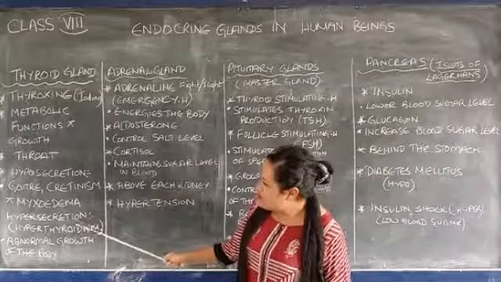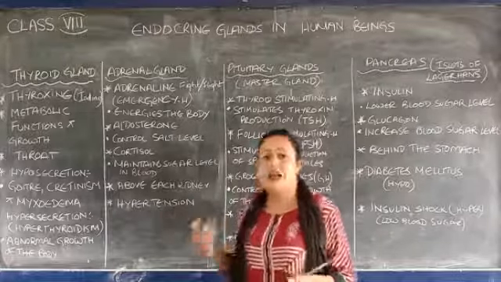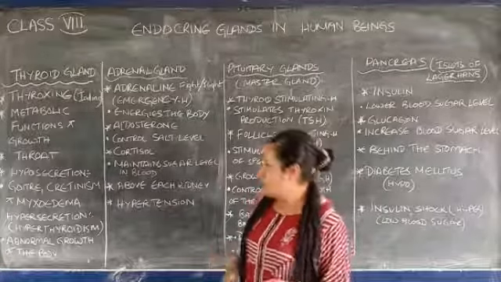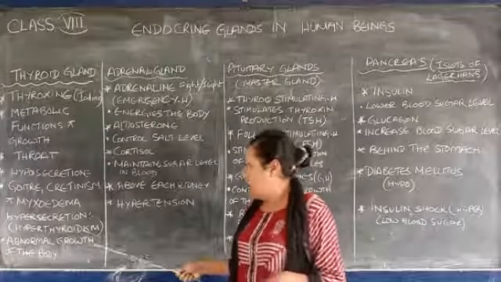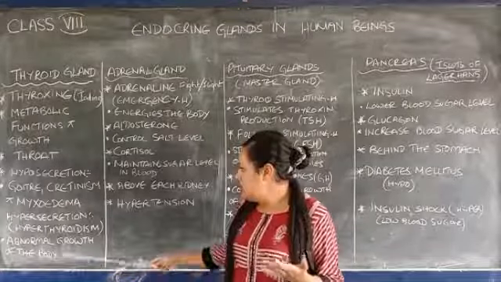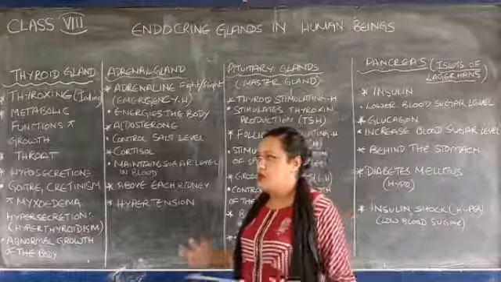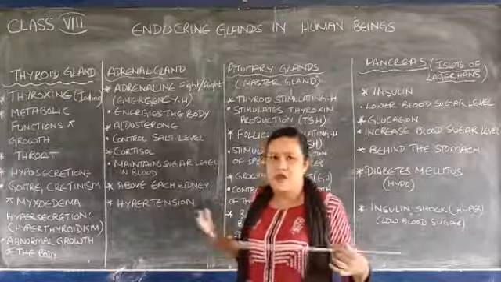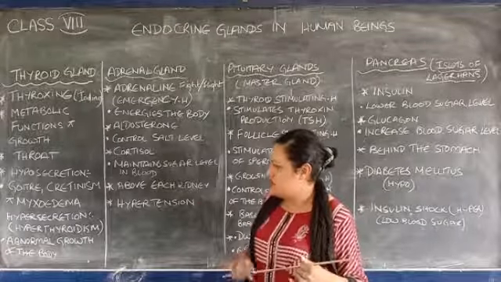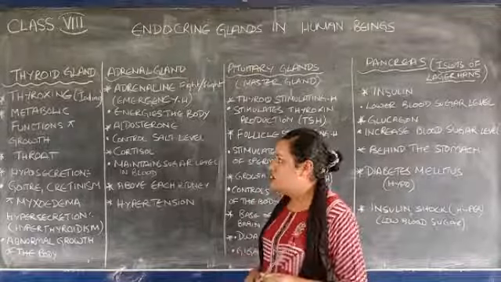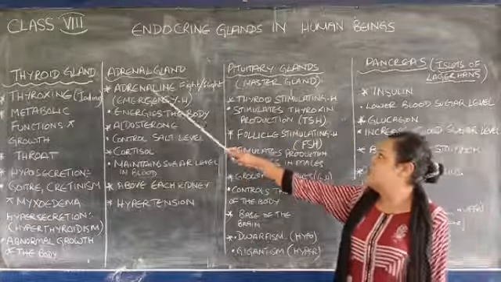Now, what happens if this thyroxine is secreted in large amount? Oversecretion is known as hyperthyroidism. It causes abnormal growth of your body. Your body structures start growing differently. A large amount of secretion causes abnormal growth in your body, gigantism and all.